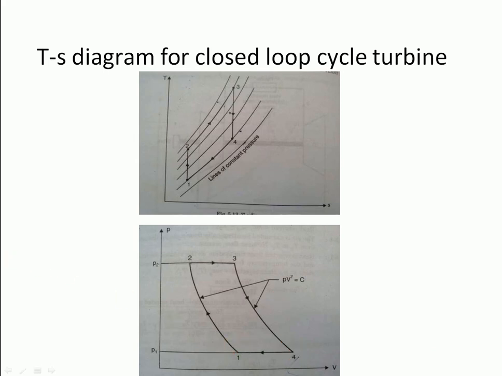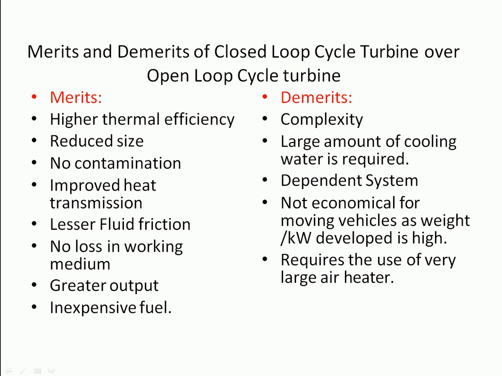Now comes the merits and demerits of the closed loop cycle and the open loop cycle. Merits: higher thermal efficiency, reduced size, no contamination, improved heat transmission, lesser fluid friction, no loss in working medium, greater output, inexpensive fuels. Demerits: complexity, large amount of cooling water is required, dependent system, not economical for moving vehicles as the weight per kilowatt developed is high, and requires the use of very large air heaters.